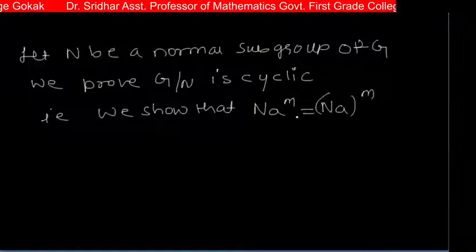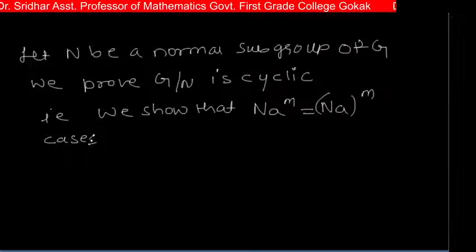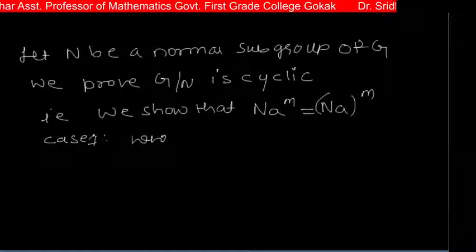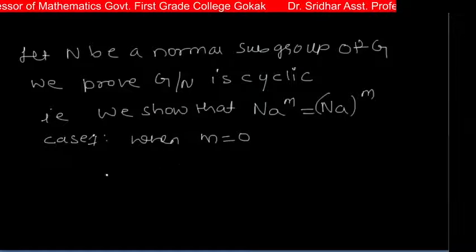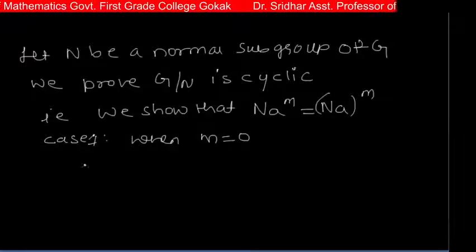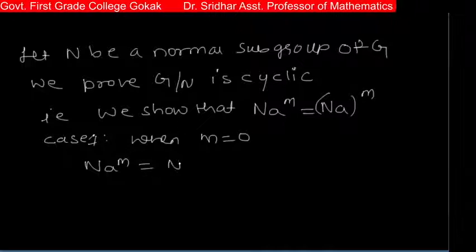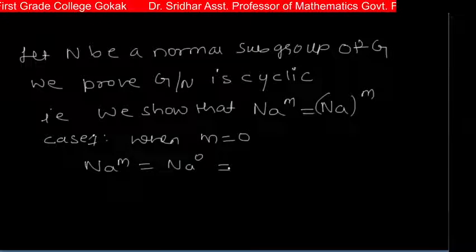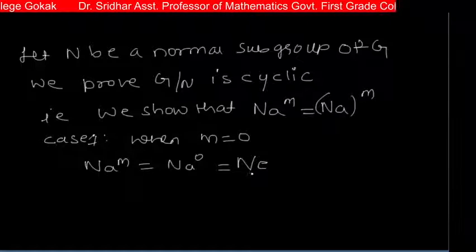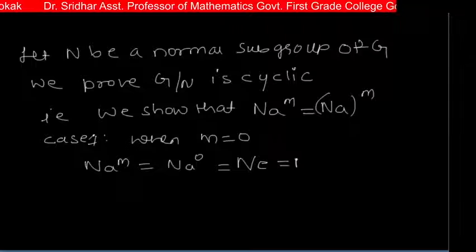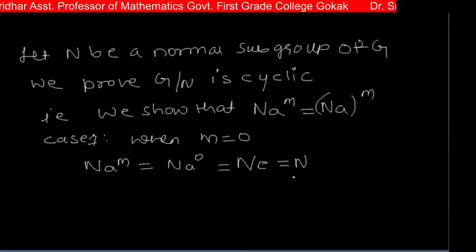Now to show that, first we assume case 1, that is when m is equal to 0. Let m is equal to 0. Okay, so in that case, N(A^m) is same as N(A^0), which is equal to N into A to the power of 0, which means it is the identity element E. So N into E is again N.